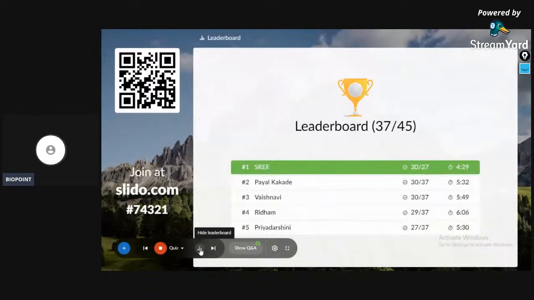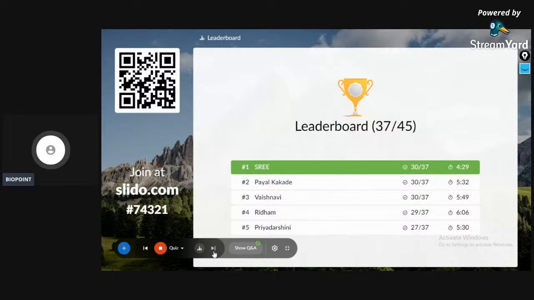Yes. Very nice changes. Very good. Everybody's studies are going down day by day. We have Shri 30 on 37, Payal Kaki 30 on 37, then Vaishnavi 30 on 37, Rhythm 29 on 37, Priyadarshini 27 on 37. Very good way of study, children. Nearly 30 days remaining for NEET 2020 and the most important chapter, biotechnology, principles and processes.